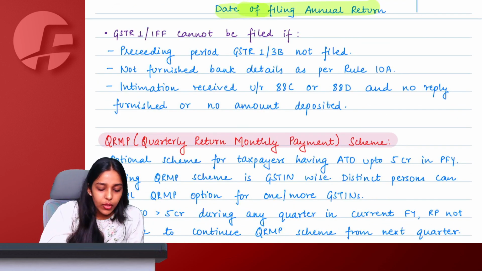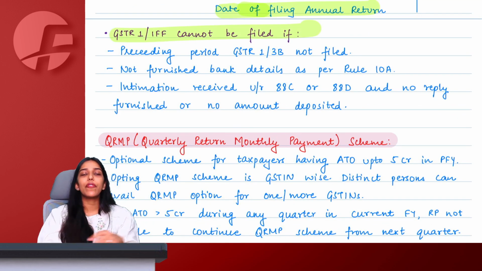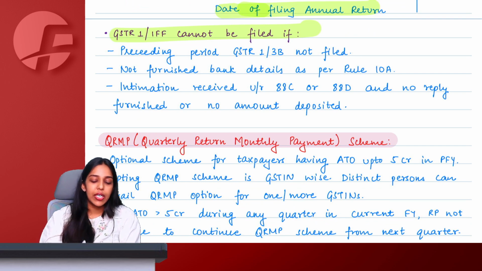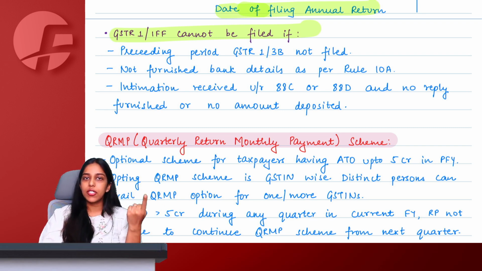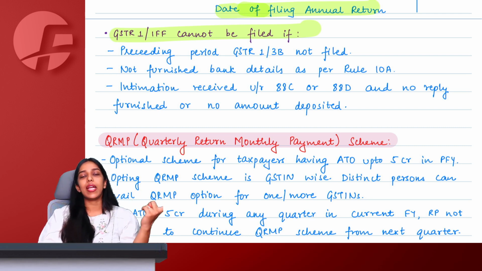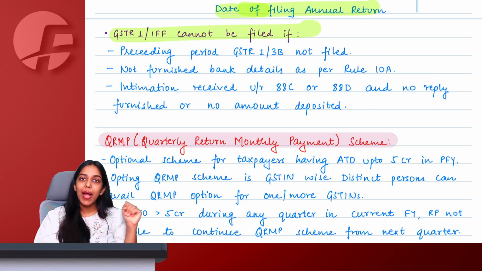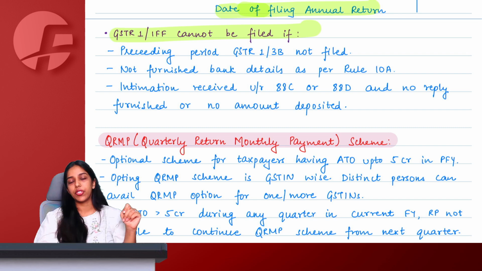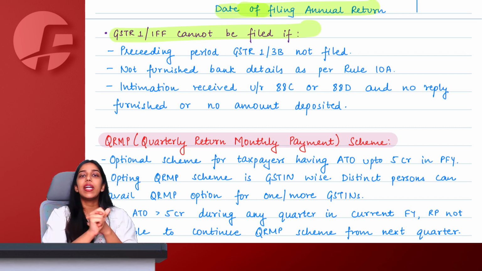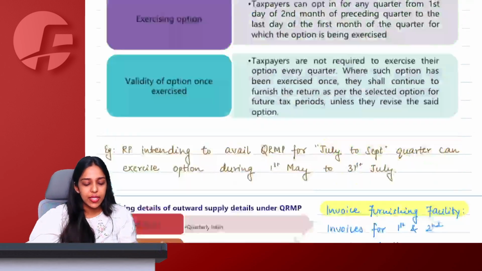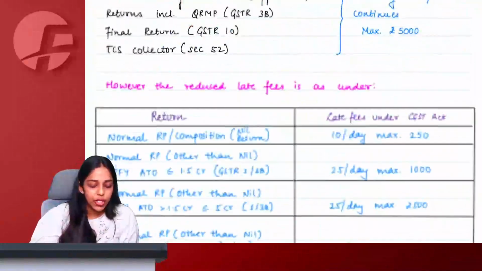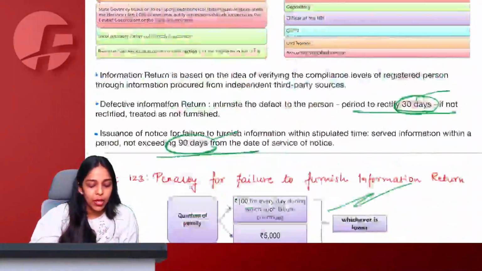Right, ma'am. You cannot file GSTR 1, or in case of QRMP, the IFF, invoice furnishing facility, if your previous period 1 or 3B is not filed, or you have not furnished your bank details according to Rule 10A. What was Rule 10A? After taking registration, within 30 days or the first GSTR 1, first IFF, whichever you file earlier, before that you have to give your bank details. So let us say the government has given you registration, but you are not giving bank details. You have not filed the previous period's return, or you have received an intimation under Rule 88C, 88D.